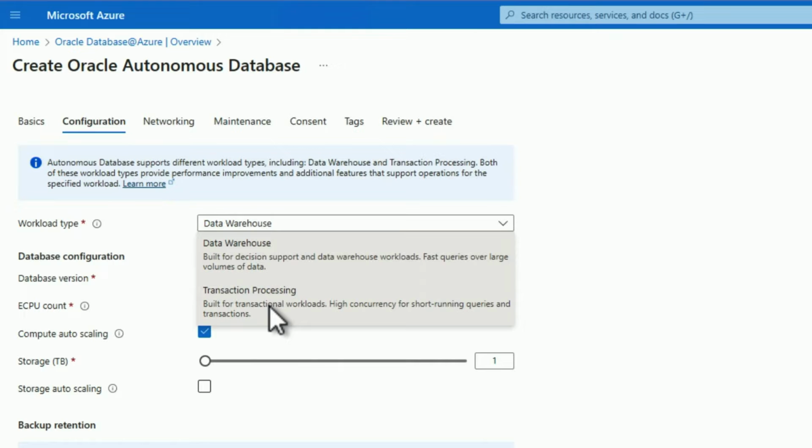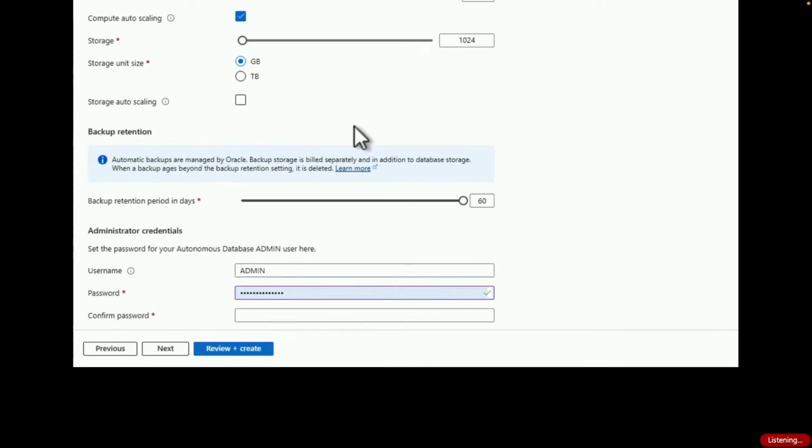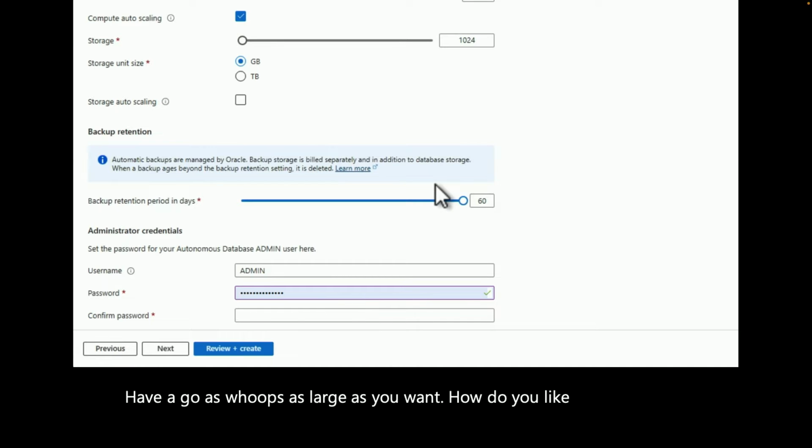Then you specify certain things like, how much compute do I want? How much storage? And at the end of the day, you can start small, and you can have it go as large as you want. How do you like that? So as large as you want.